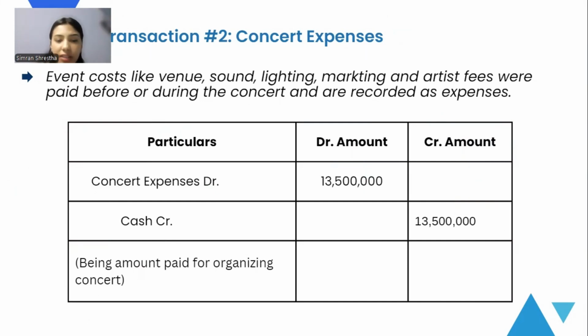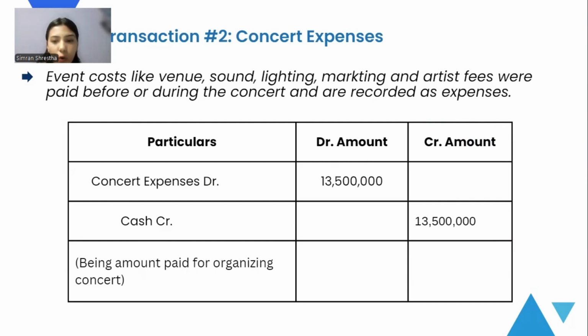The second transaction involves the cost of running the concert. The organizers spent around 1 crore and 35 lakh rupees on various things like venue, sound, lighting, marketing, artist fees, etc. These expenses need to be recorded in the same time period as the revenue that they relate to, so that we know what the true profit is.